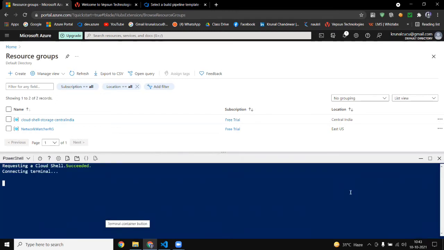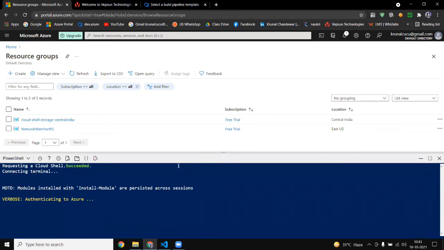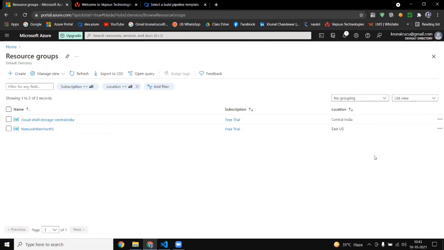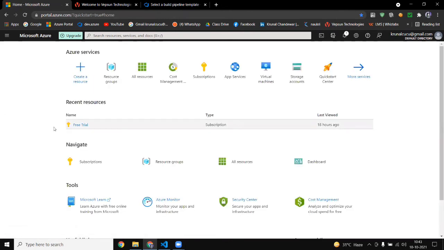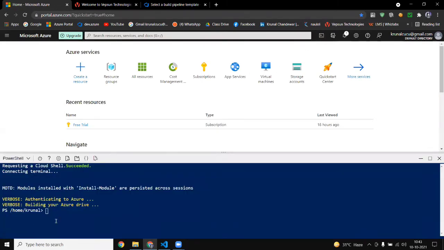And those commands are for creating a virtual machine. First, I will tell you how we create a virtual machine with the help of the Portal. And for the same thing, I have one script, and that same script I will write down here in this Cloud Shell.